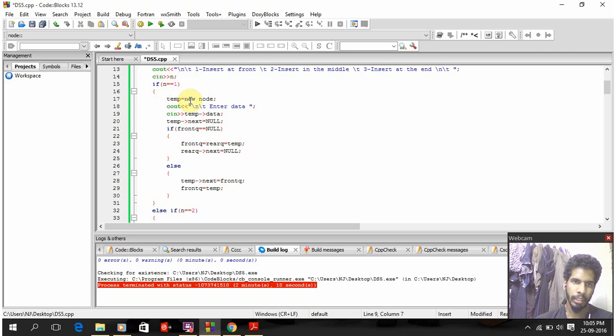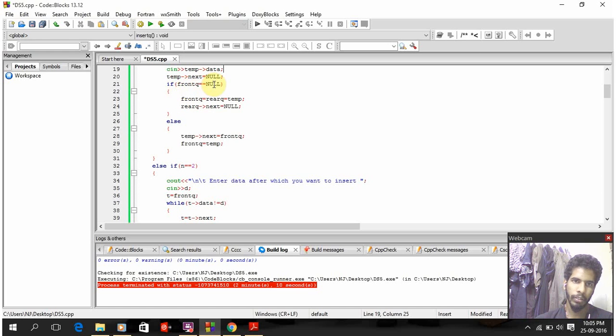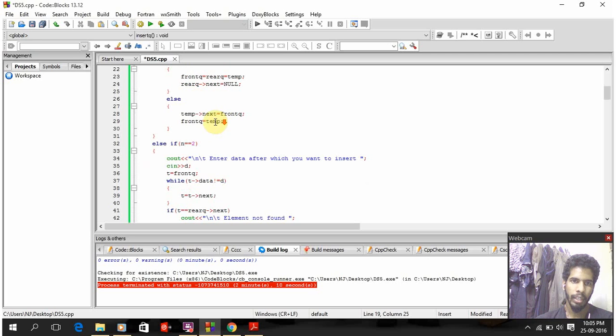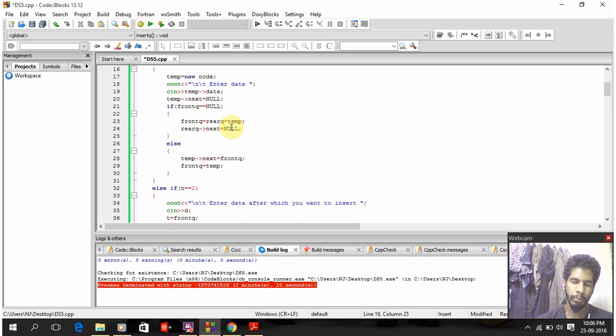Inside this if statement I have given temp equal to new node, and the program is asking the user to enter the data, and the entered data is stored in temp arrow data, and temp arrow next equal to null. Then if front queue equal to null, front queue equal to rear queue equal to temp, and rear queue arrow next equal to null. Else temp arrow next equal to front queue, front queue equal to temp. So here I am inserting an element at the front.